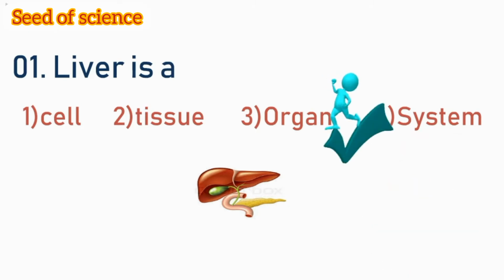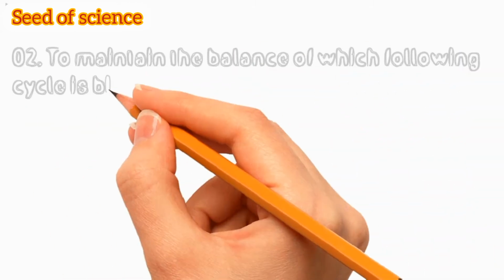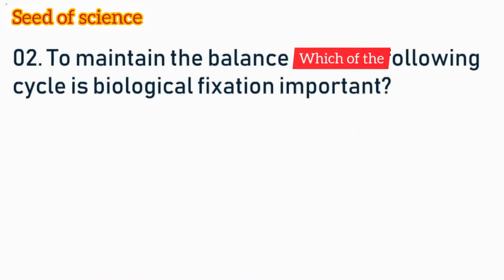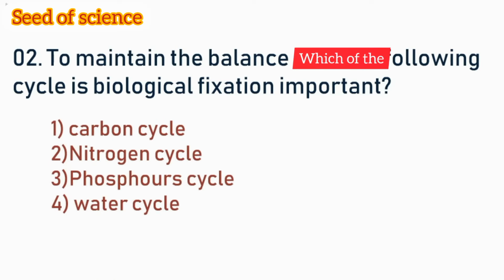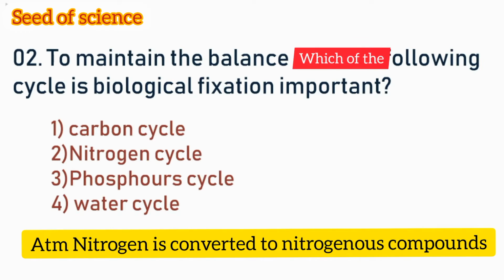Now let's move on to our second question. To maintain the balance, in which of the following cycles is biological fixation important? The answers are carbon cycle, nitrogen cycle, phosphorus cycle and water cycle. So before answering the question, you have to know what biological fixation is. It is a process converting atmospheric nitrogen into the nitrogenous compounds which plants require, and this occurs in the